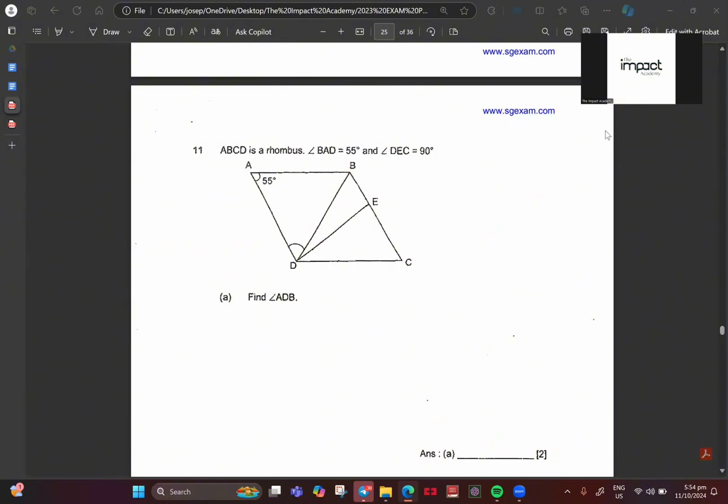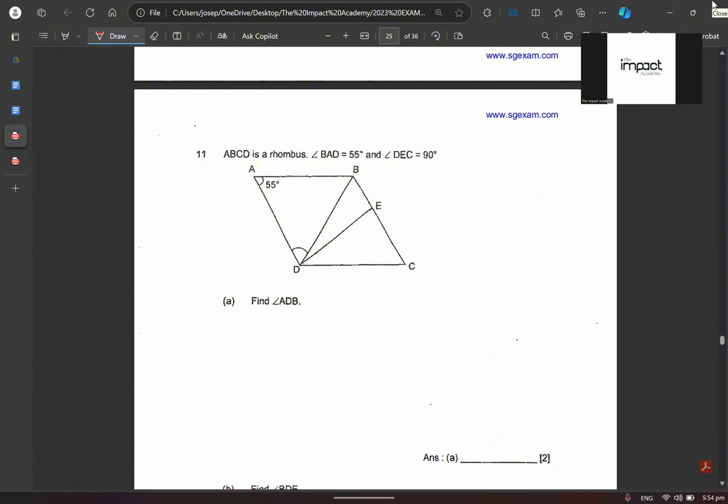Well, the next question is about angles, correct? Okay, question 11. Now, the question is telling us that ABCD is a rhombus. Well, the moment you see that it's a rhombus, you got to be extremely careful. Let me say this again. If it's a rhombus, you need to quickly write down zebra cannot fly, right? So we know that if this is a rhombus, then this is parallel to this. Make sense? This and this is the same. This and this is the same. Make sense or don't make sense? They are all the same.